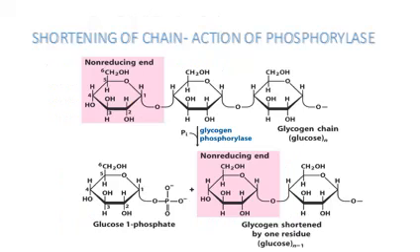So this shows the shortening of the chain with the help of the enzyme phosphorylase. So here we are seeing only 3 glucose residues maybe on the branch. What does glycogen phosphorylase do? From the non-reducing end, it removes 1 glucose as glucose 1-phosphate. Okay. So what is remaining from the 3 glucose units? You get 2 glucose. It is shortened by 1 residue, so there are only 2 glucose units here.